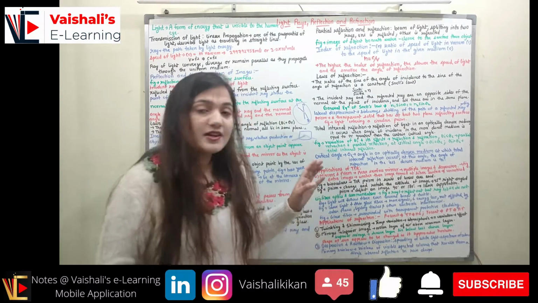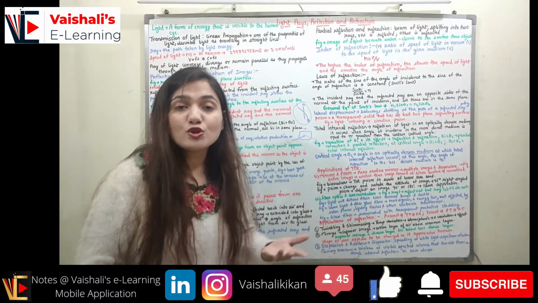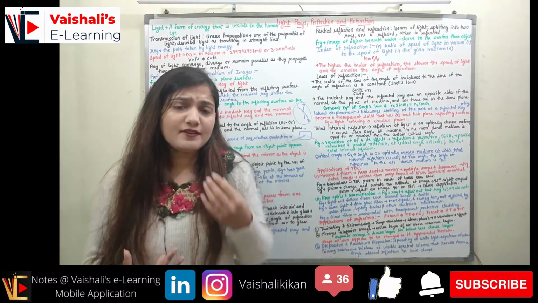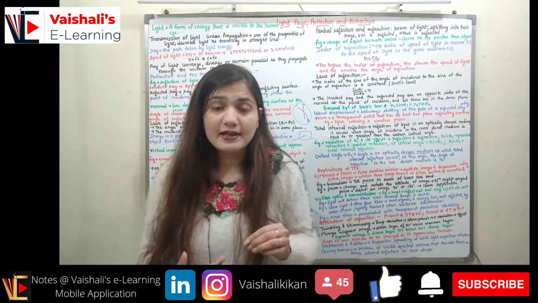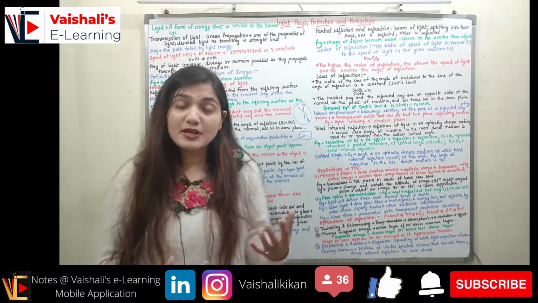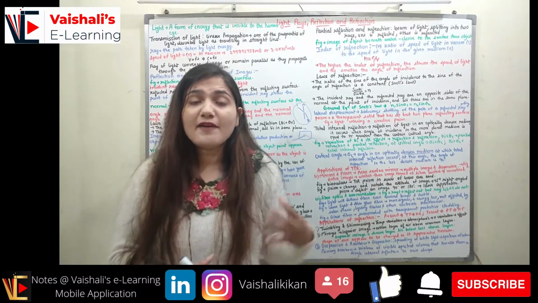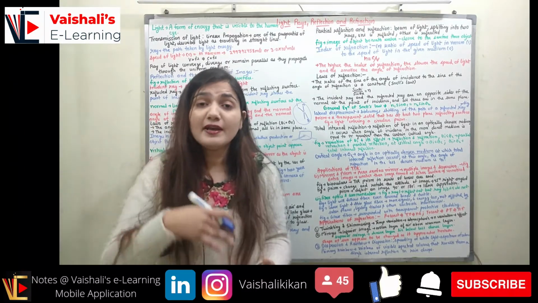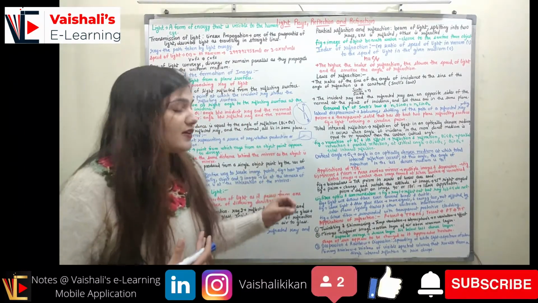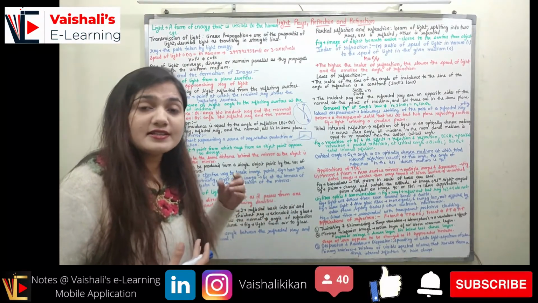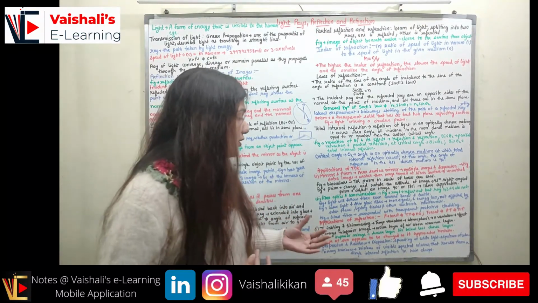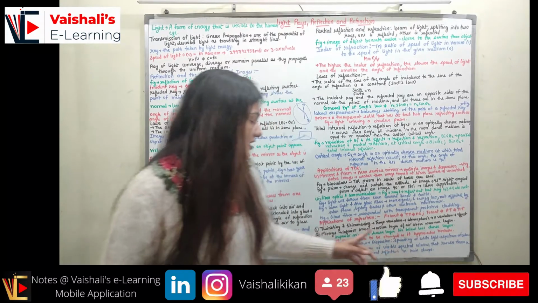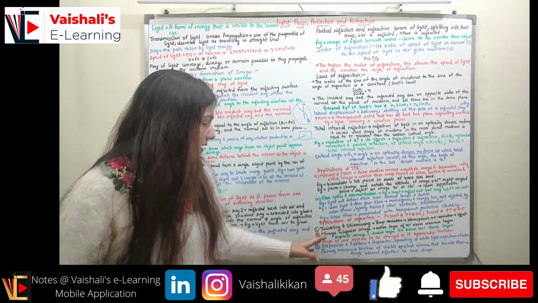So twinkling and shimmering will happen when I have fluctuation in the temperature. We know in the atmosphere we have that variation in the temperature. We say that the refractive index of air is 1, but we have variation in the temperature of the air, right? At night we will have a different temperature, at daytime we will have a different temperature. Also different layers of the atmosphere will have different temperatures. So we will have different refractive indices for the different layers of the atmosphere. So the temperature variation in the atmosphere will cause the refractive index variation. It causes the twinkling and the shimmering effect. Coming to the mirages.